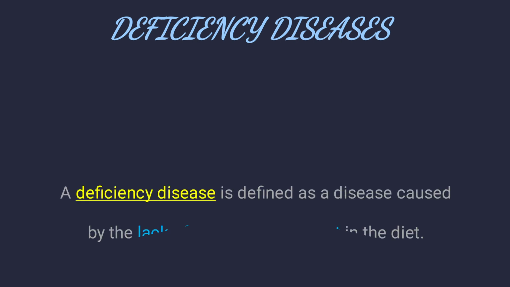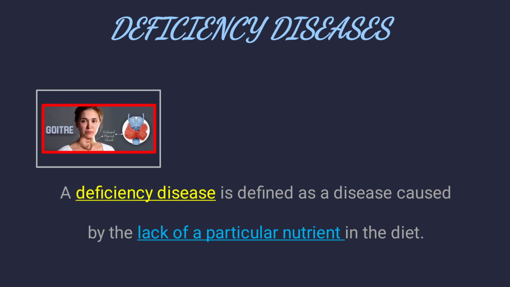Deficiency disease. Deficiency disease is defined as a disease caused by lack of a particular nutrient in the diet. Okay, any disease caused by the lack of a nutrient is called a deficiency disease, whether it is carbohydrate or protein. Now you see, goiter is one of the deficiency diseases.